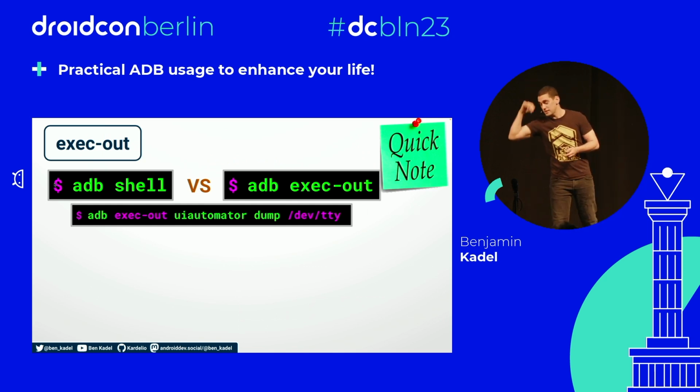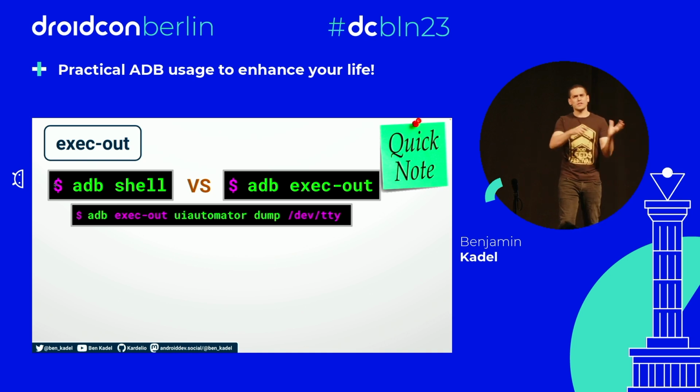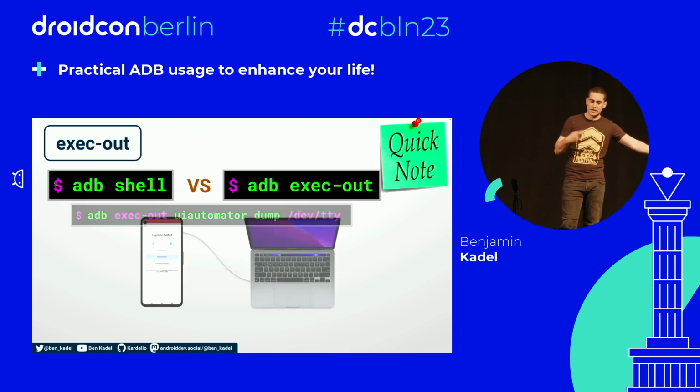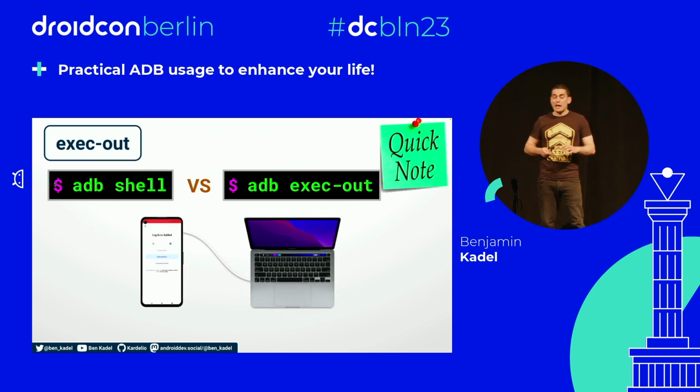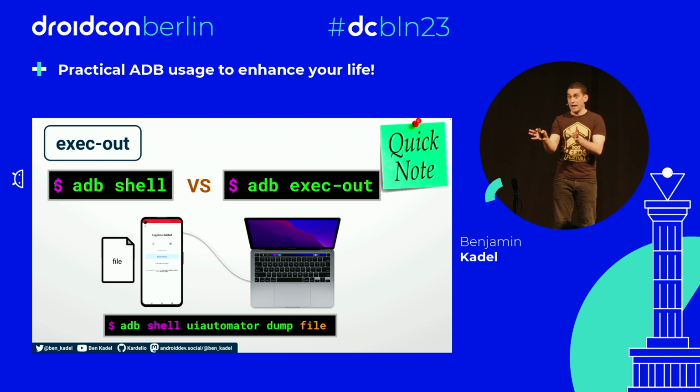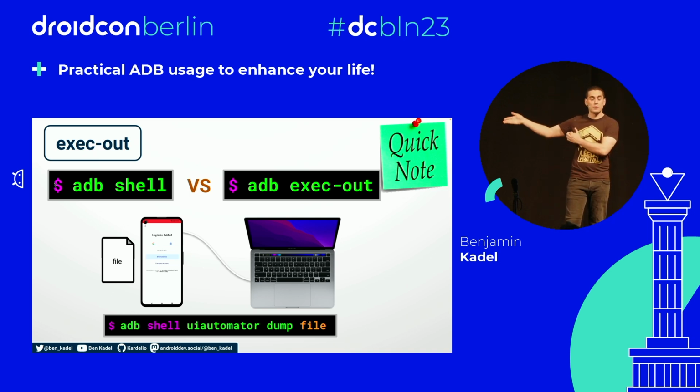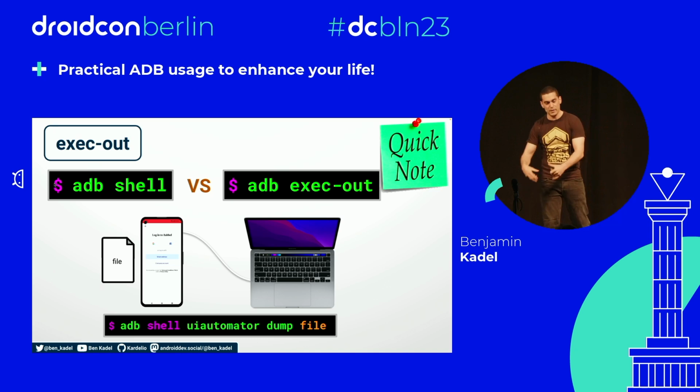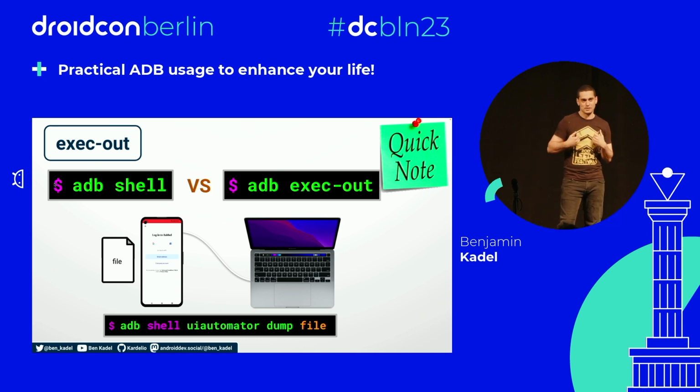Again, another mental post-it note. Take that. Throw it away. ADB shell versus exec out. Remember, with the UI automated dump, we just changed that like one word, and it changed how it reacted. What's the difference? Let me explain. We have a phone plugged into a laptop. When we did ADB shell, UI automated dump, with a file name. By the way, the dump command can take a file name, and it will store the XML dump into that file name. And I can't do namings very good, so it's called file.